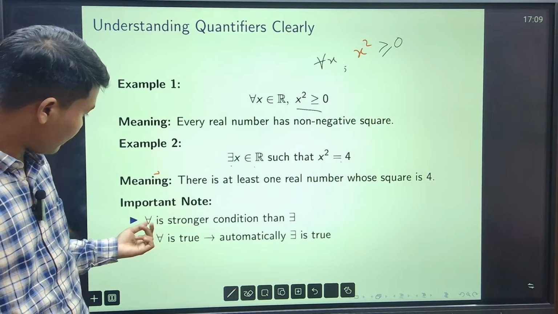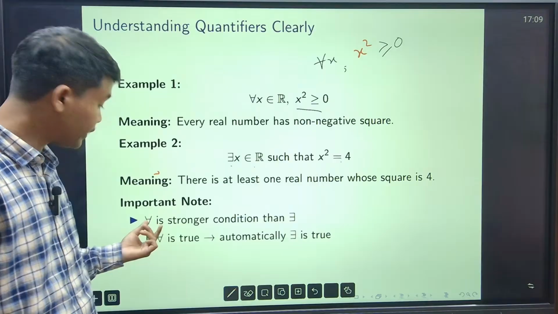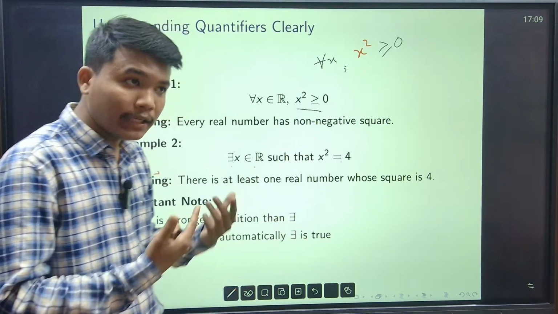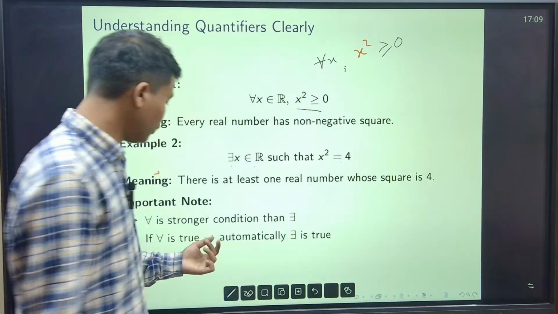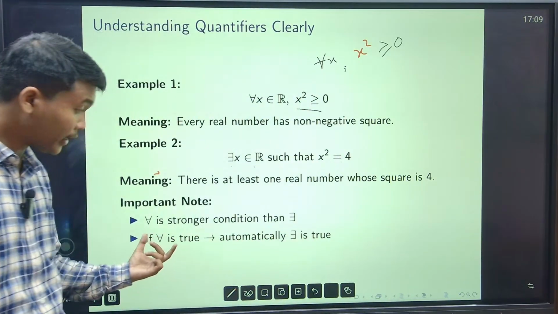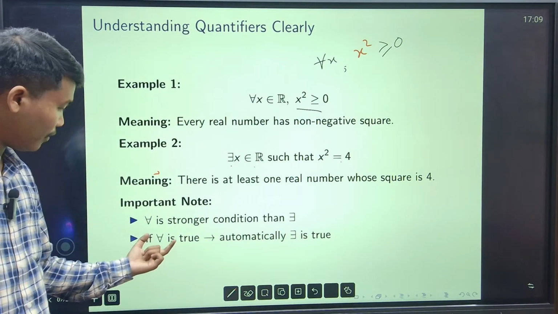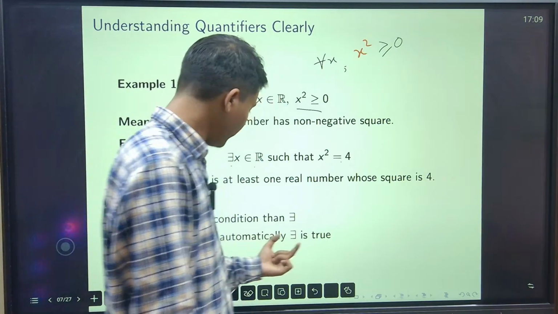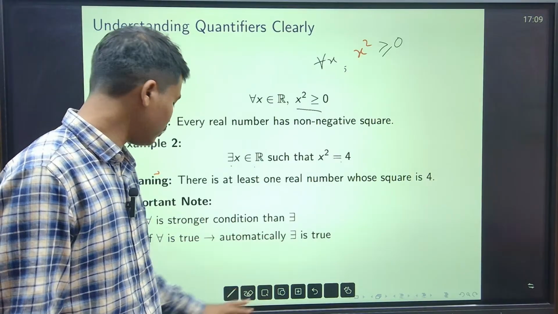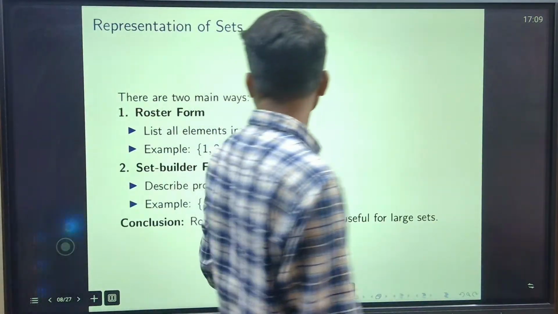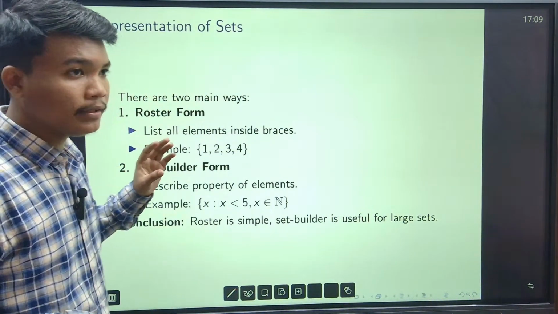But important note: for all is a stronger condition than this, because for all means in every case, and there exists means at least one, or it could be more than one. OK, if for all is true then automatically there exists is true. That is, if it happens for every element then it will happen for one. If it holds for all of them, then it will hold for one.